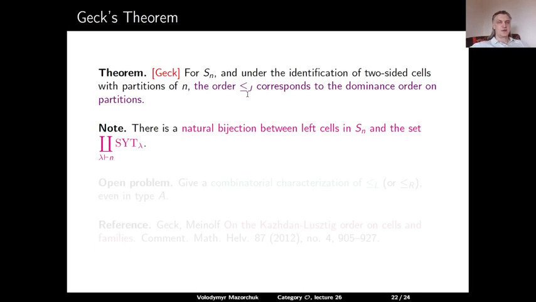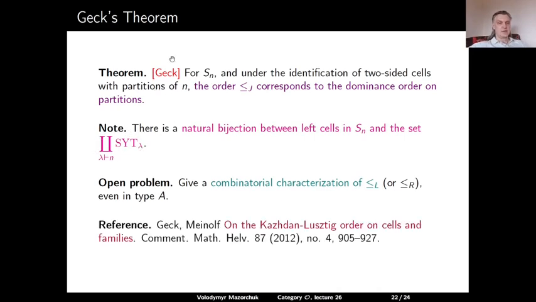Again, from our description of left cells or right cells, it is clear that there is a natural bijection between left cells in Sn and the disjoint union of the sets of all standard Young tableaux for all partitions of n. It is still an open problem to give a combinatorial characterization of the left or the right Kazhdan-Lusztig order as the partial order on this set, even in type A. So the theorem of Geck is from his paper from 2012, so it's a fairly recent theorem.